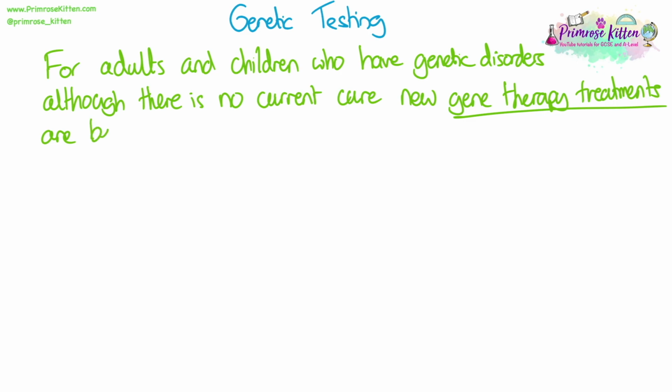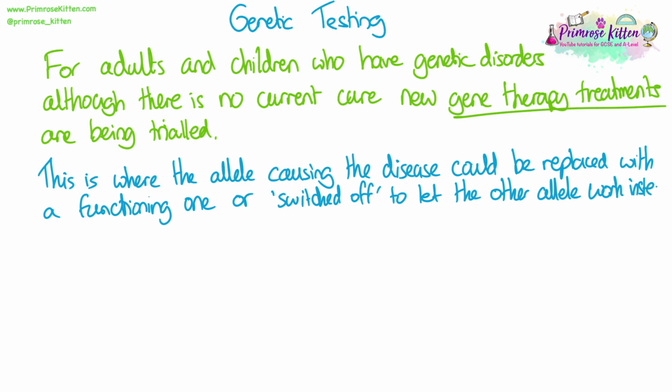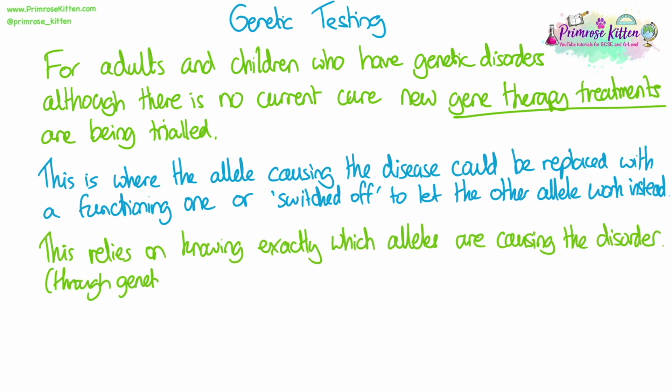For adults and children who have genetic disorders, though, and are living with them, although there's no cure currently, there are new gene therapy treatments currently being trialled all over the country, in fact, all over the world. This is where the allele causing the disease could be replaced with one that is functioning. Or it could be switched off, so its expression could be stopped to let the other copy of the allele in the cell work instead. This relies on us knowing exactly which alleles are causing the genetic disorder. We can only do that through genetic testing.